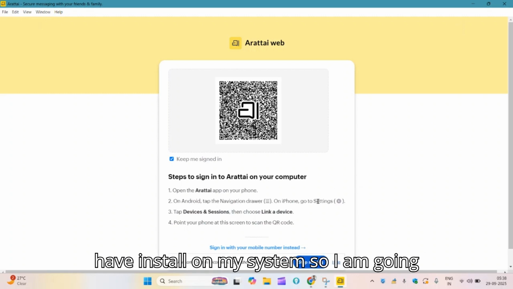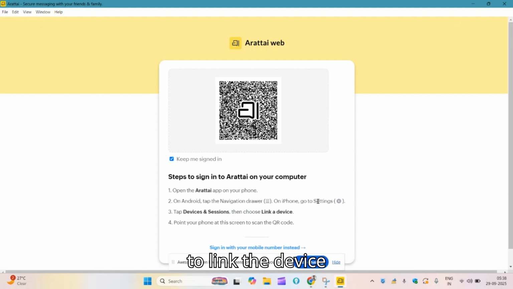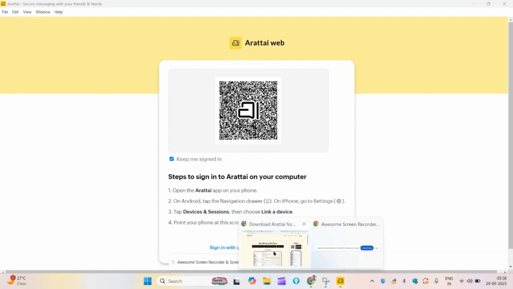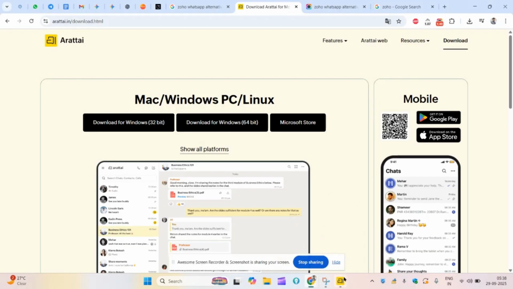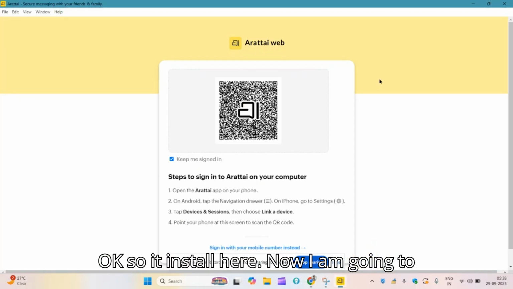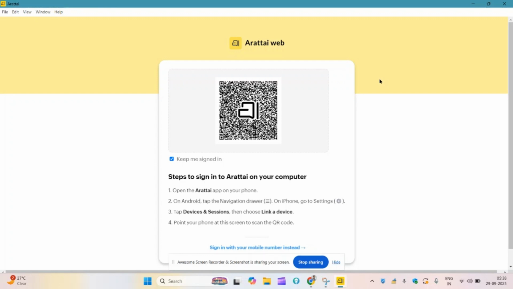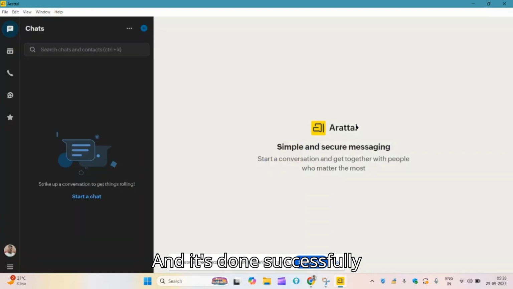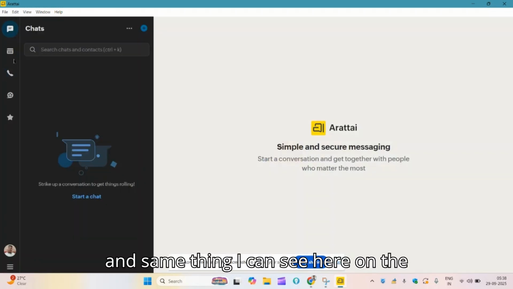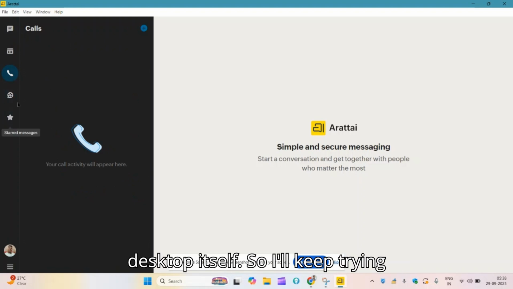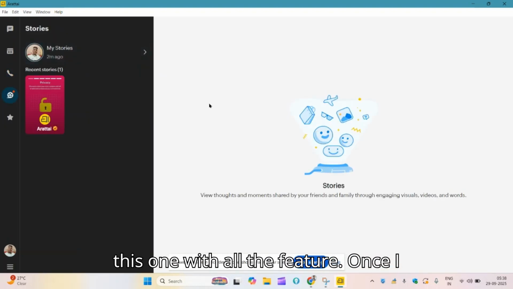So now I have installed it on my system, and I'm going to link the device here. Okay, so it installed. Now I'm going to link this one, and it's done successfully. And the same thing I can see here on the desktop itself. So I will keep trying this one with all the features.